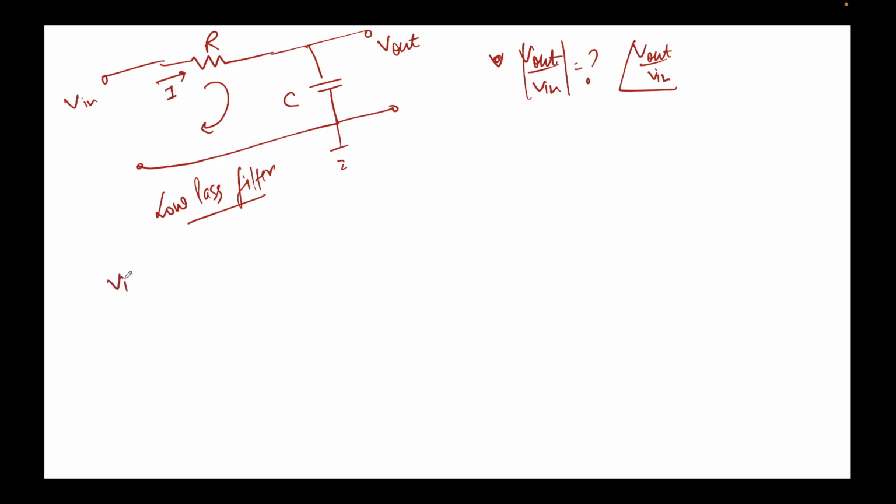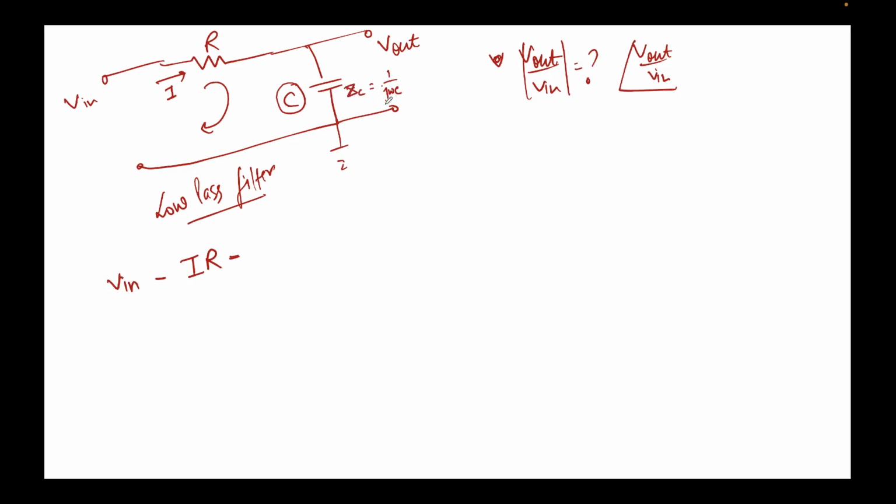So V in minus I times R minus, okay, now we know the reactance of a capacitor is 1 upon j omega C, or rather you can say ZC.